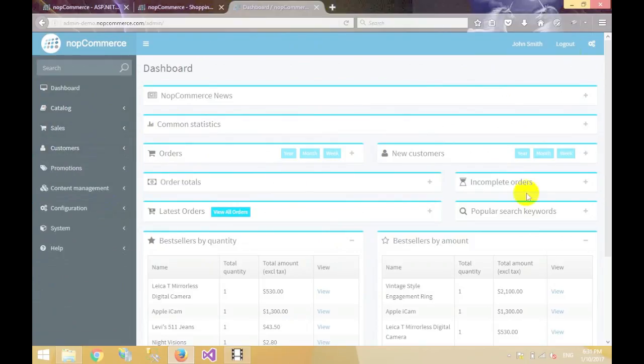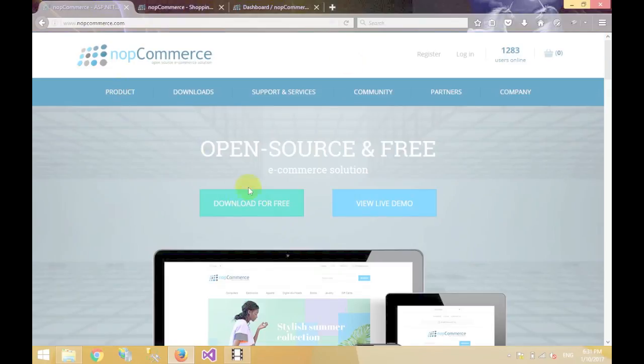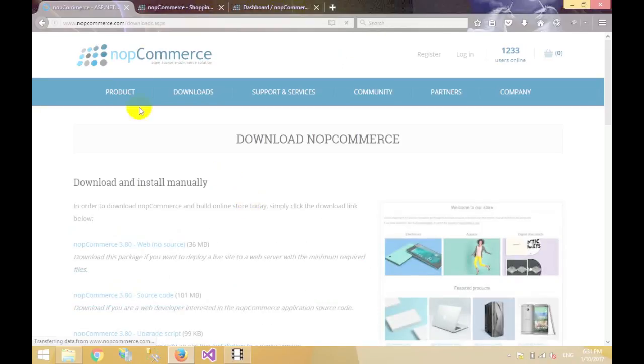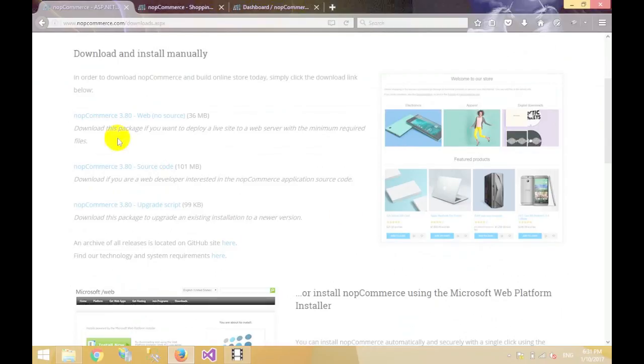Now let's go to download the Nop-Commerce. Click on download for free. So here you can see there are two options given to us. We have to choose the second one, Nop-Commerce 3.8 source code.